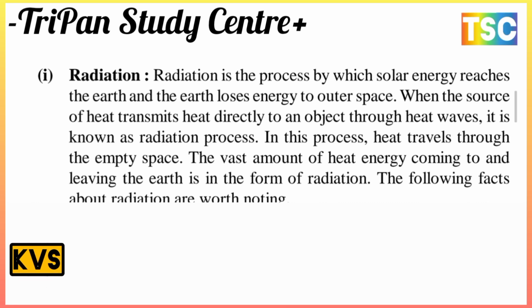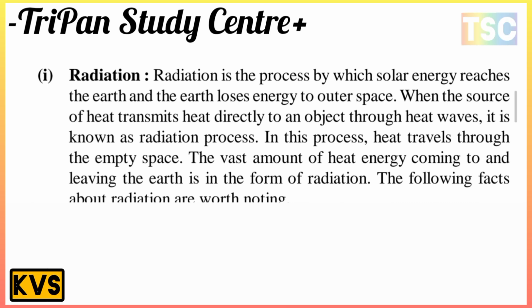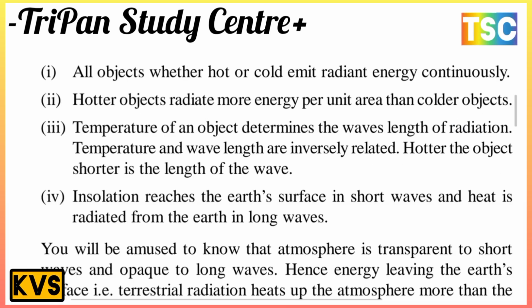The following facts about radiation are noteworthy. First, all objects, whether hot or cold, emit radiant energy continuously. Second, a hotter object radiates more energy per unit area than a colder object.